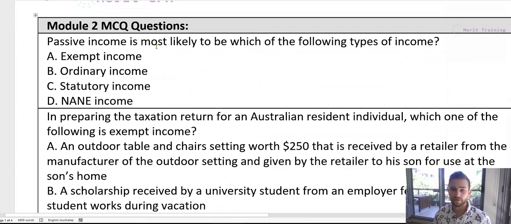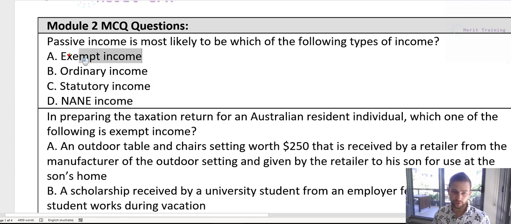So the answer to this one is clearly going to be ordinary income. And the reason is passive income, rent, interest, etc., they're going to fall under ordinary income. Capital gains would probably fall under statutory income, same with non-cash benefits. Exempt income is things which are specifically exempt from taxation, so it's only very specific things. For example, fringe benefits, non-portfolio return on equity, that's in the international tax section, which isn't in the CPA module, or certain income received related to army reserves work, etc. So they're quite specific things, not going to be that one.